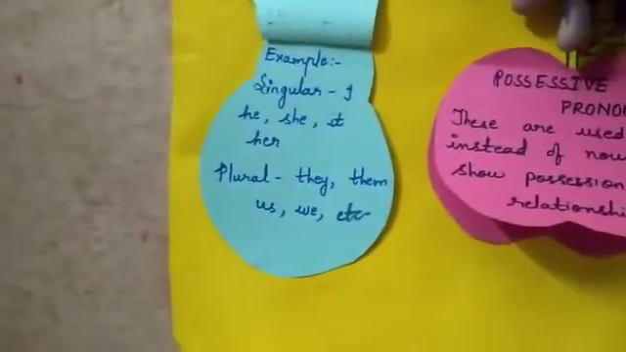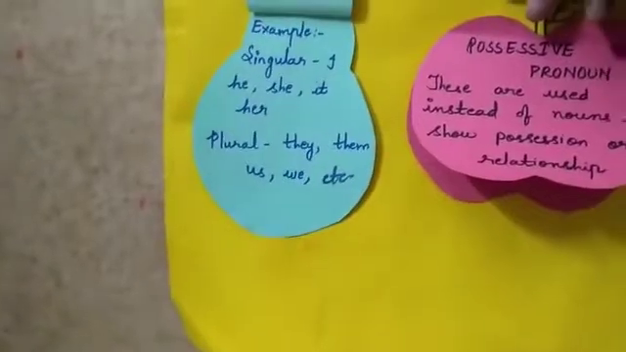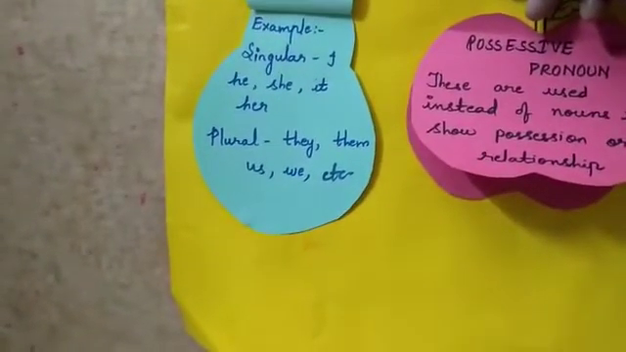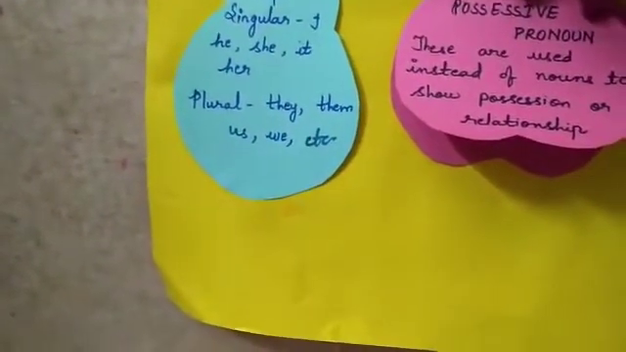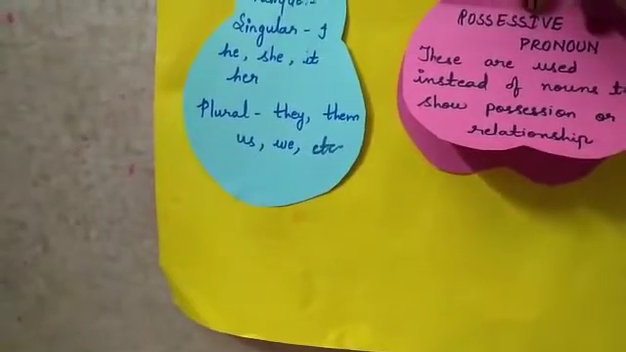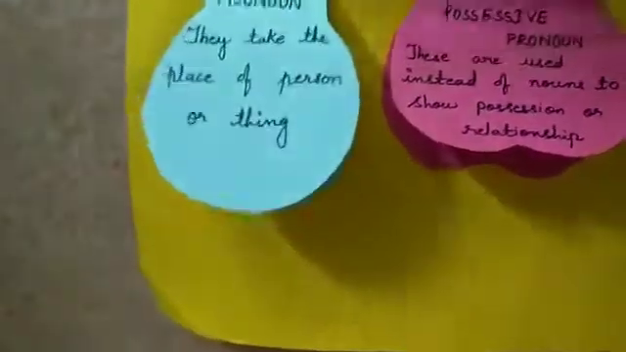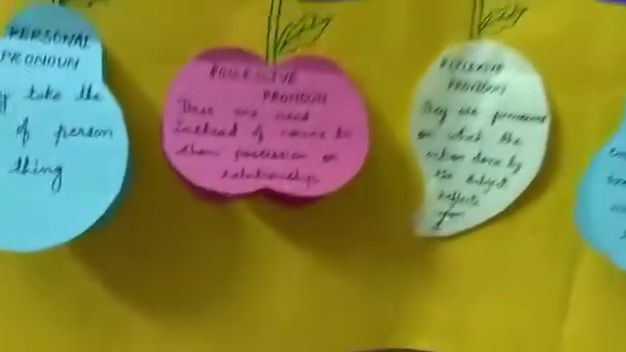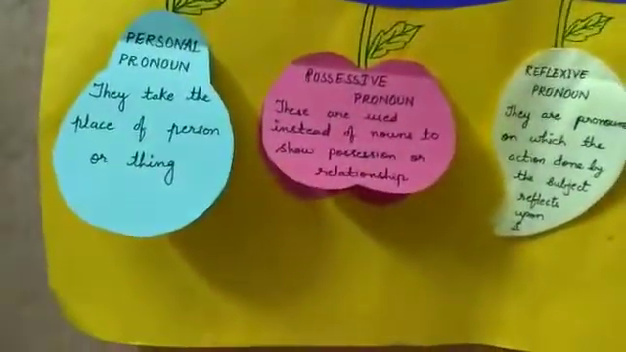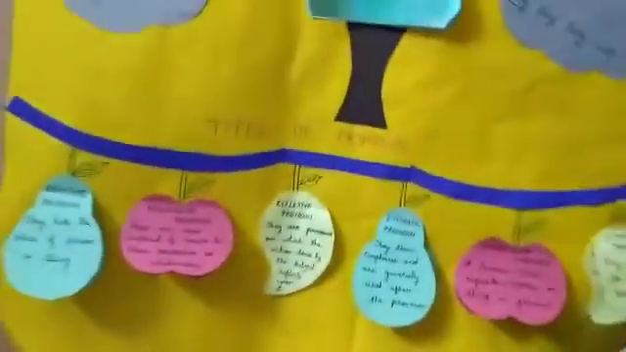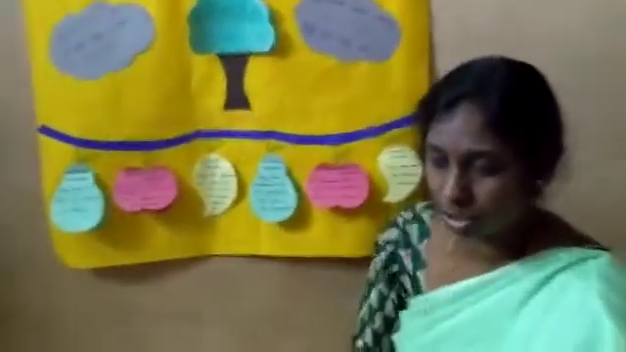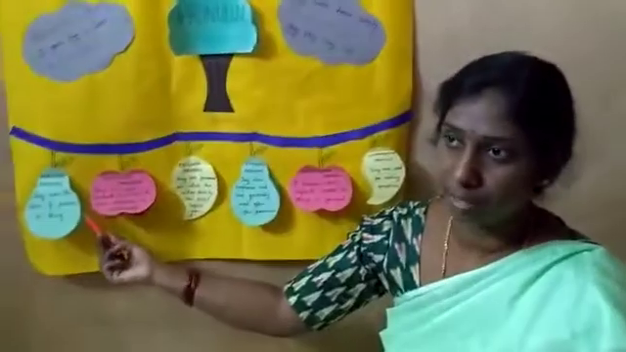Examples, children: for singular we have I, he, she, it, her, etc. For plural, they, their, us, we, them, etc. All these are personal pronouns. We'll see them with sentences. Personal pronoun with a sentence: my name is Usha. Here my is nothing but a personal pronoun.